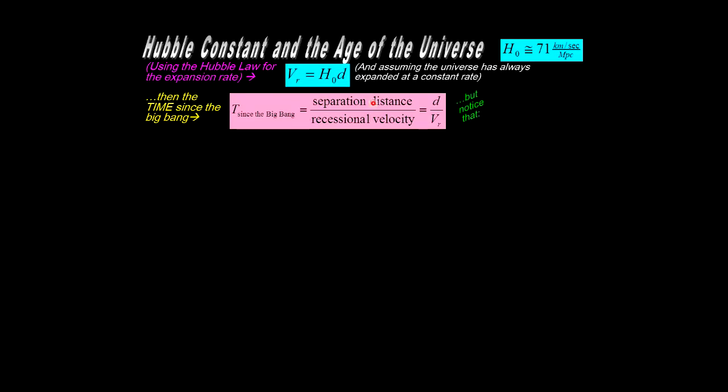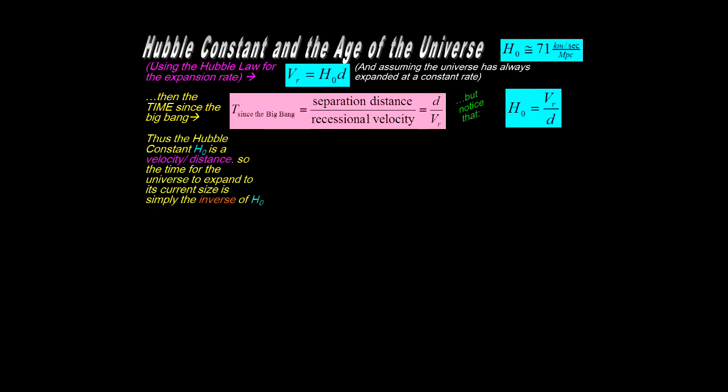It's the separation distance divided by the recession velocity, which is d over vr. That's just basic kinematic description of motion. However, notice that the Hubble constant is recession velocity over distance. Hubble is recession velocity over distance. Now, what's the relationship between these two things? Recession velocity over distance is the inverse of distance over recession velocity.